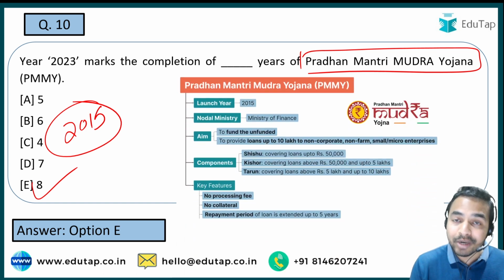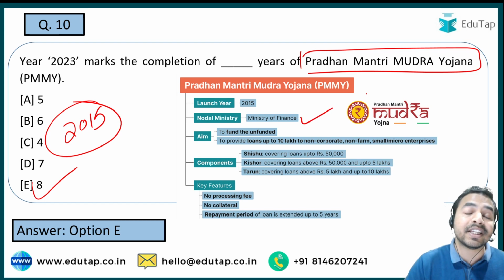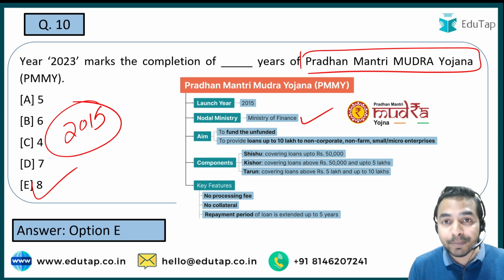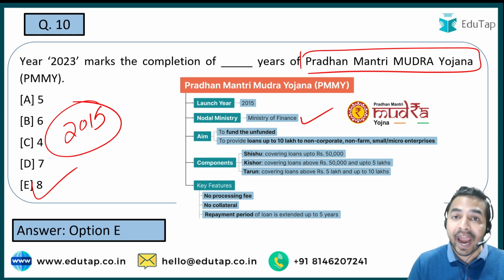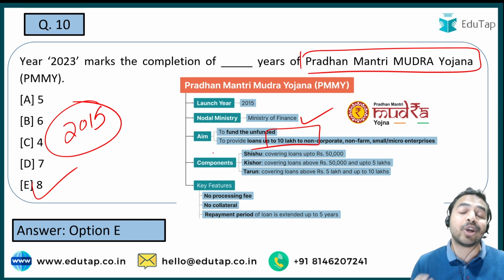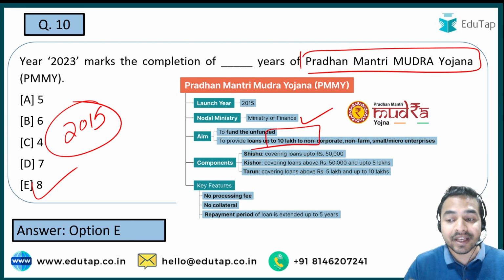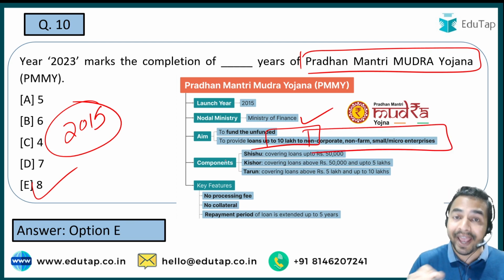नाउ लेट्स कवर सम अदर डिटेल्स ऑफ द स्कीम। दैट इज, द नोडल मिनिस्ट्री फॉर दिस पर्टिकुलर स्कीम इज मिनिस्ट्री ऑफ फाइनेंस। अगर हम बात करते हैं कि इसको लॉन्च क्यों किया गया था, इट वाज लॉन्च to provide credit to those people who are still unfunded, and under this particular part guys, up to 10 lakh loan will be provided to the non-corporate, non-farm, small micro enterprises. This is a very important point from the exam point of view under this particular scheme.